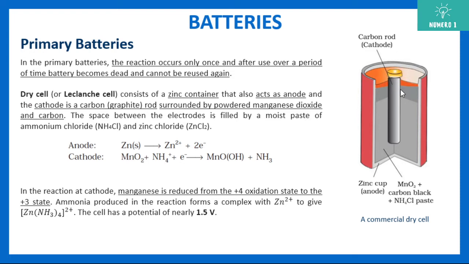Now this dry cell, the Leclanche cell, gives a potential of nearly 1.5 volt. This is the one that you use in your TV remotes, AC remotes, and all the remote systems that you have. You can check it out. These values are written on the cell itself.